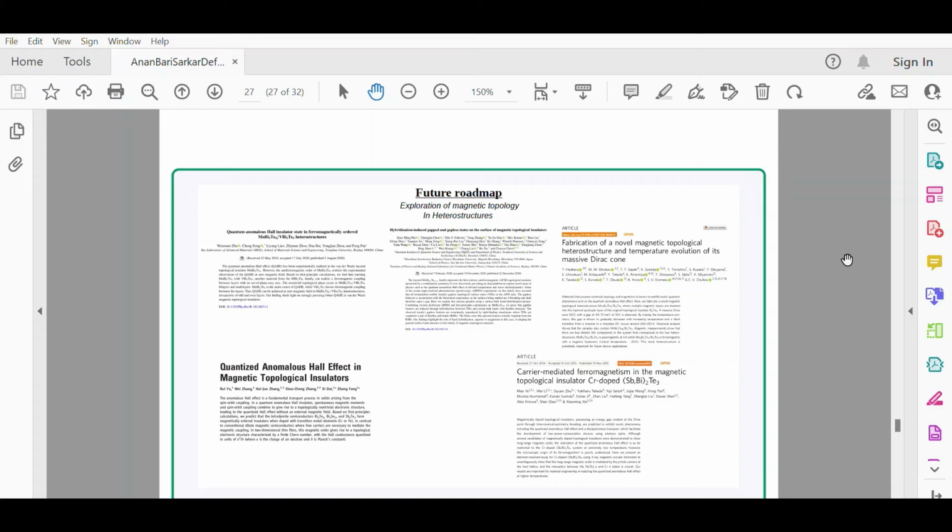Then the concept of Coulomb interaction, and how Coulomb interaction and the hybridization effect will play an important role. How the interplay of these will give us different new phenomena, different new interesting physics as far as working with magnetic topological systems is concerned.